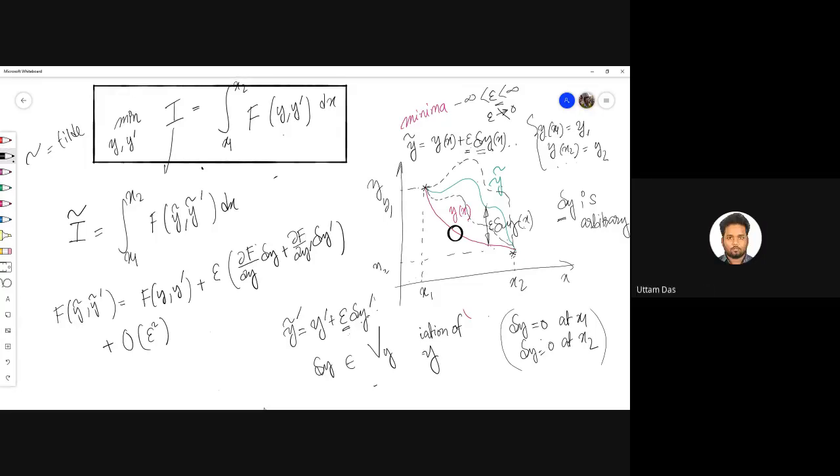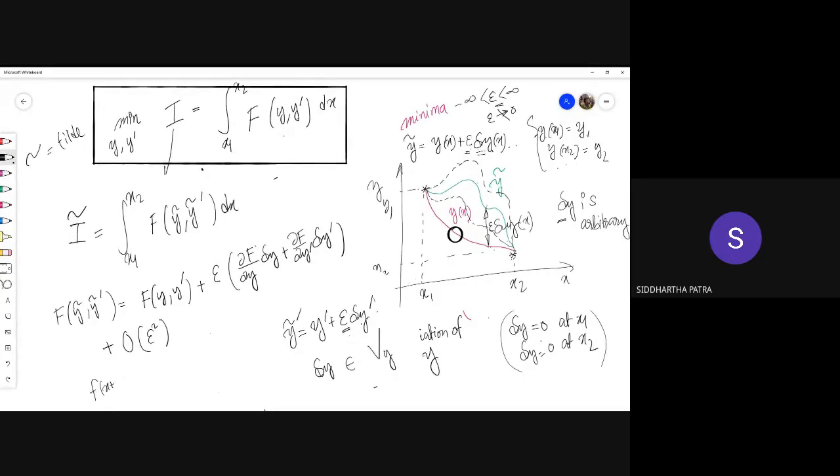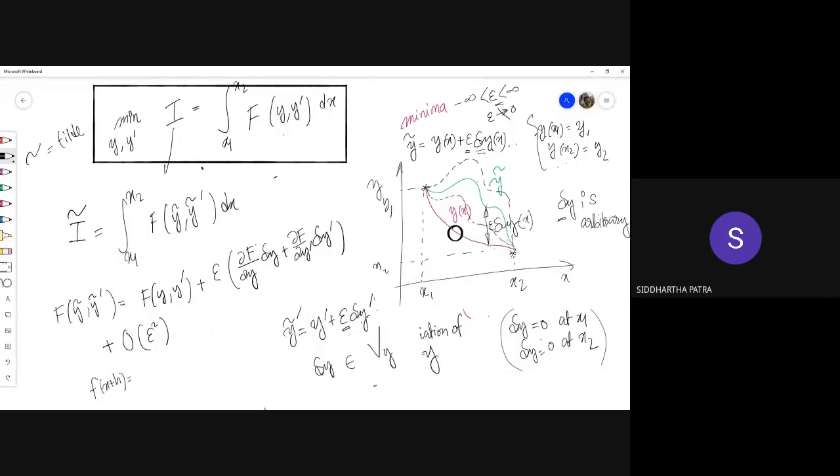So it is like saying f of x plus h is f of x plus h times df dx. Now, since there are more than one quantities here, hence the partial derivative.